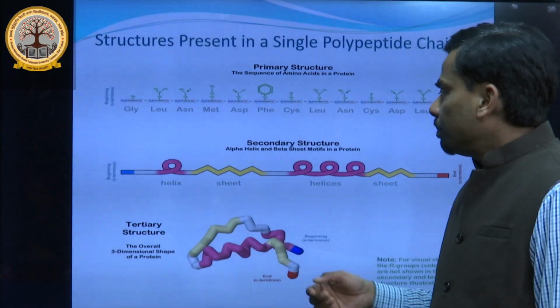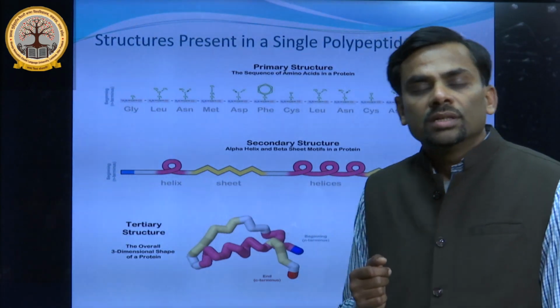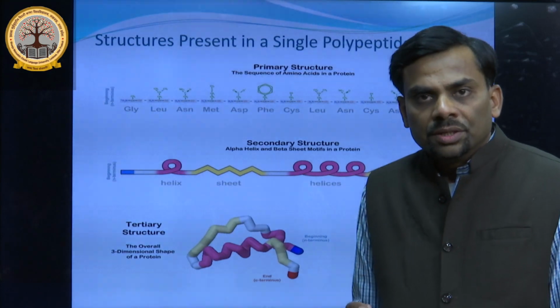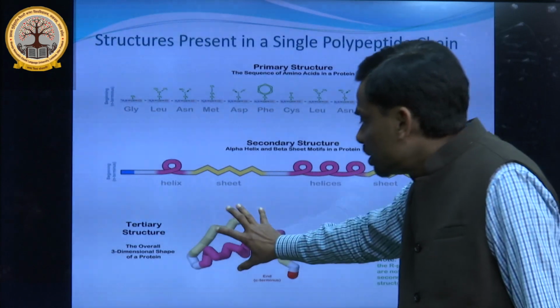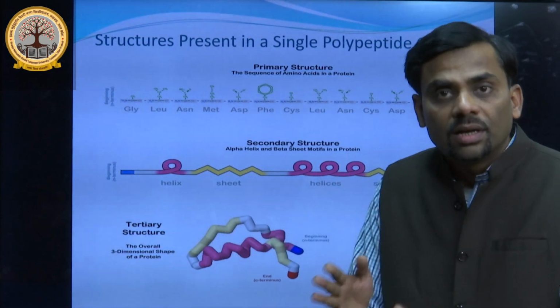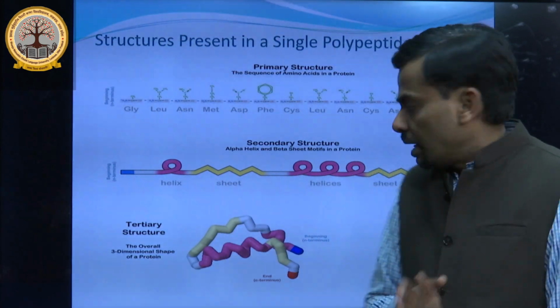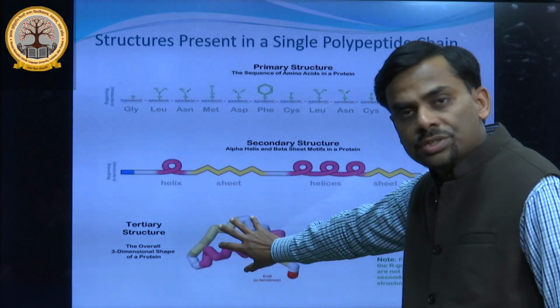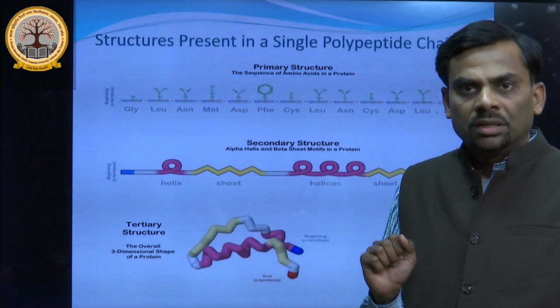This is the primary, secondary and tertiary structure for proteins having a single polypeptide chain. So all these structures, whether primary or secondary, are present in the tertiary structure. These are not different. These are not separated. A single protein having a single polypeptide chain has this tertiary structure. It includes both primary and secondary structure.